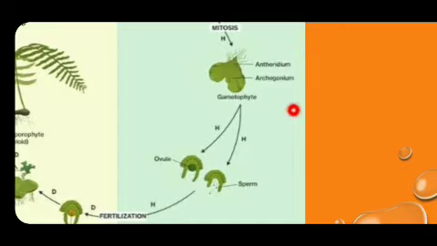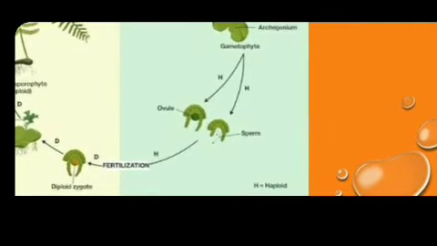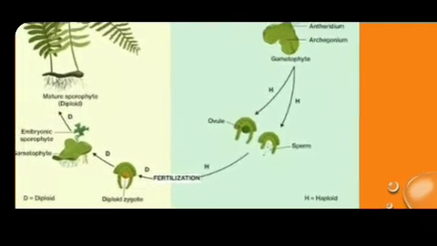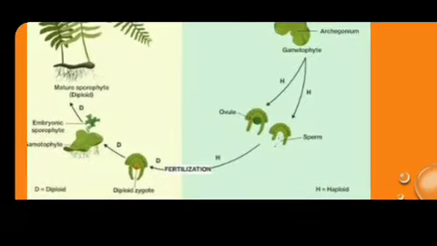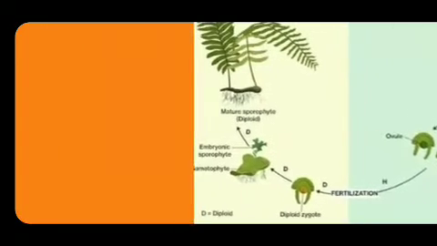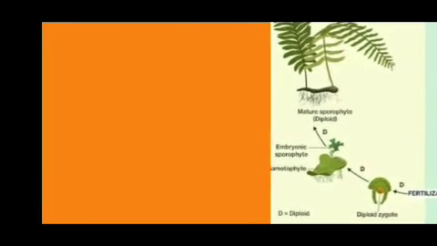We know gametophyte means it produces sex organs. As I said already, the male sex organ is antheridium, the female sex organ is archegonium. The antheridium produces the male gamete androzoid. The female sex organ archegonium produces the female gamete egg. The androzoid fertilizes the egg and forms a diploid zygote. It develops into an embryo which grows again into a sporophyte.